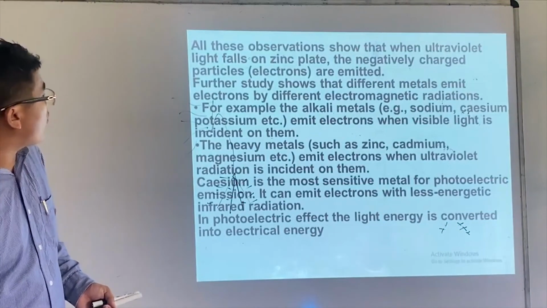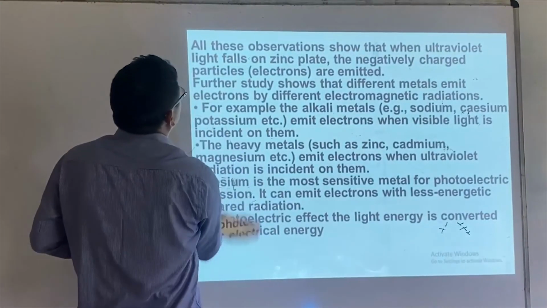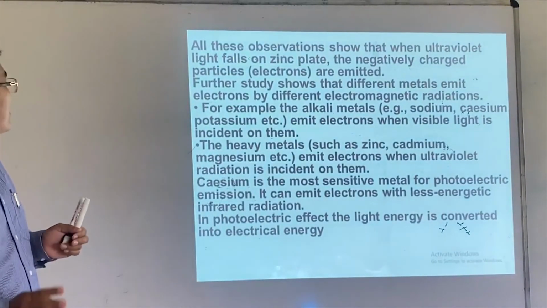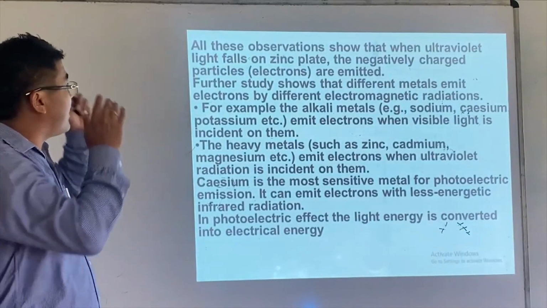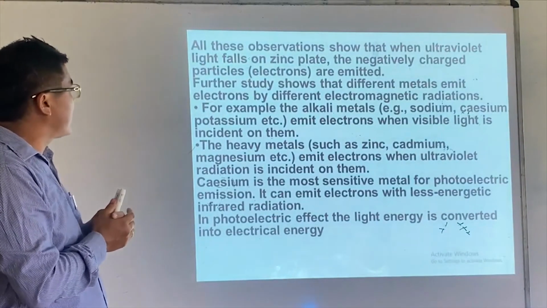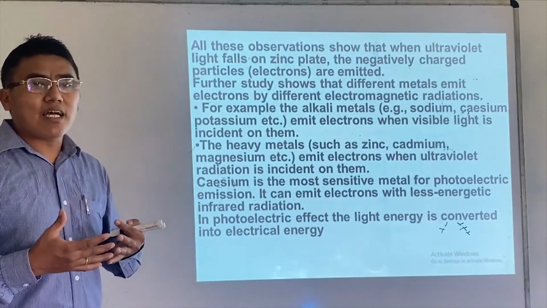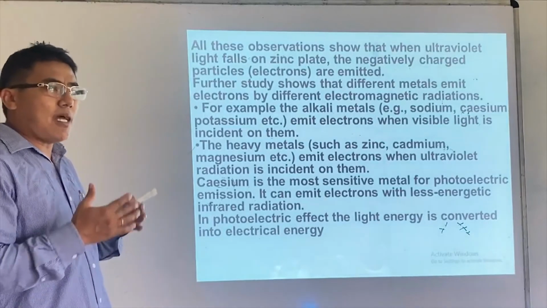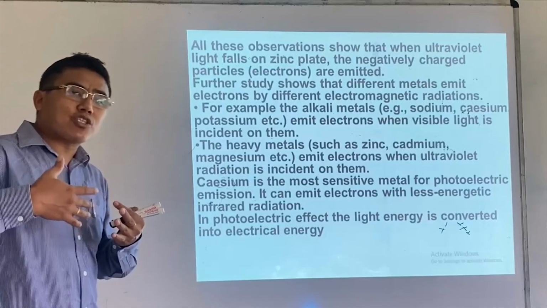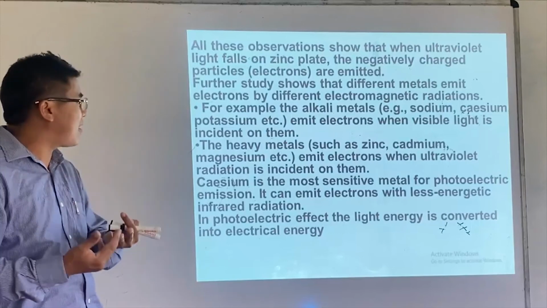Overall, the conclusion we can draw from these observations is that when ultraviolet light falls on the zinc plate, negatively charged electrons are emitted, and that's what we call the photoelectric effect. Then what we found is that in some metals electrons can be easily removed, and in some metals electrons cannot be easily removed. For some metals you require a stronger, higher energy electromagnetic wave. That will come later.